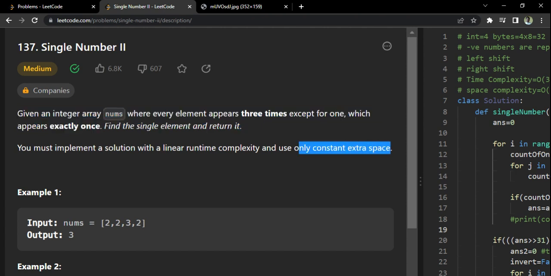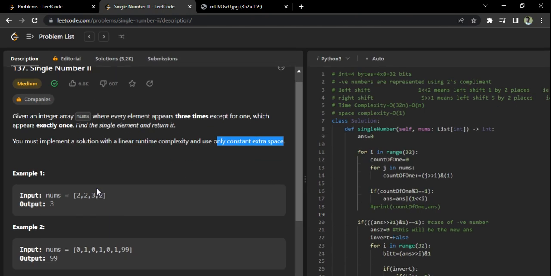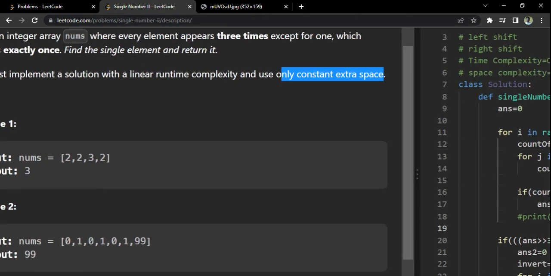Okay, how to get code for this. I hope the question is clear to you. See, for example, if you consider two, it is present three times. Always there will be one element which is not present three times and it is present only once. We have to return that element, so we are returning three here.